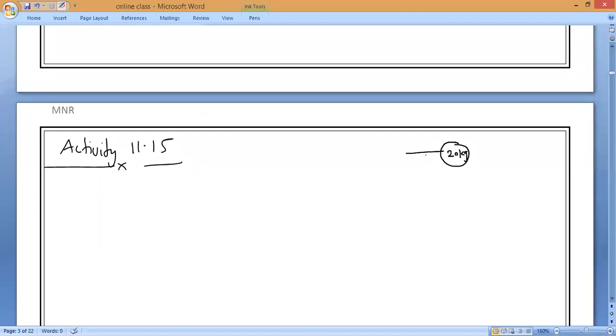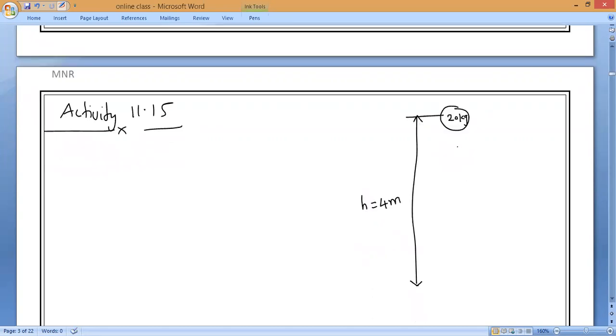So what is the maximum height of the body? 4 meters, sir. Maximum height of the body, 4 meters. Okay. Next, body came to 3 meters height. So what is the distance traveled by the body till this point? Let me take this point A and now this is at point B. So what is the distance traveled by the body till here?